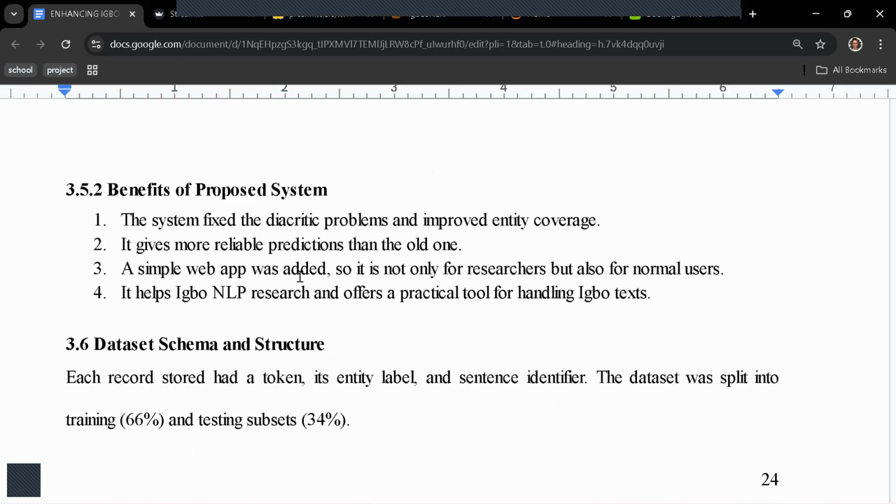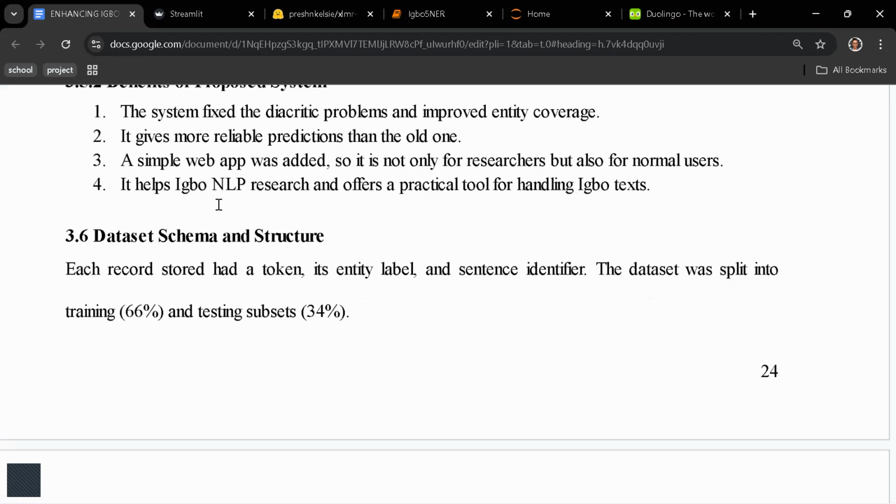What are the benefits? The system fixes the problem, not totally, but to a great extent, because it will handle different dialects in Igbo. If you go to certain places, the dialects are such that if you speak Igbo, you might not even know that it's Igbo. So these are the benefits of the proposed system.